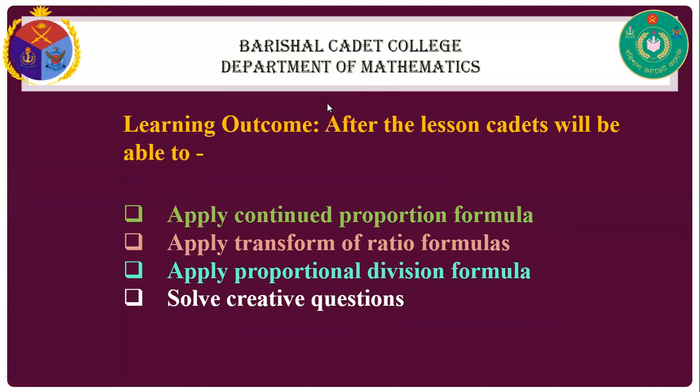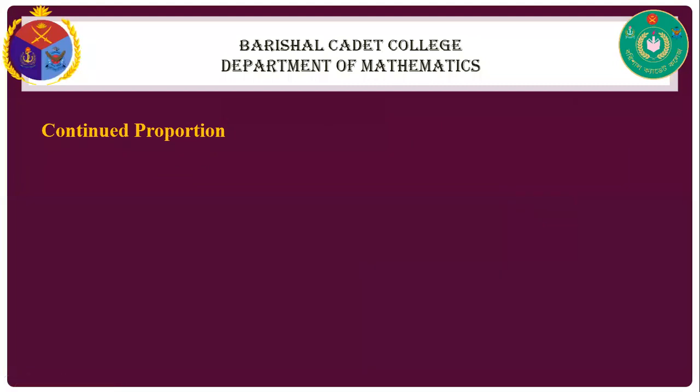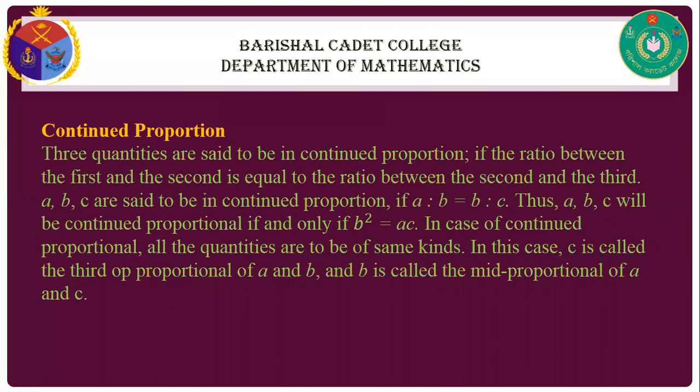Mainly we solve creative questions, but before solving them we review the basic idea of this section. Now, continued proportion. If two ratios are equal, we call it a proportion. Three quantities are said to be in continued proportion if the ratio between the first and second is equal to the ratio between the second and third.